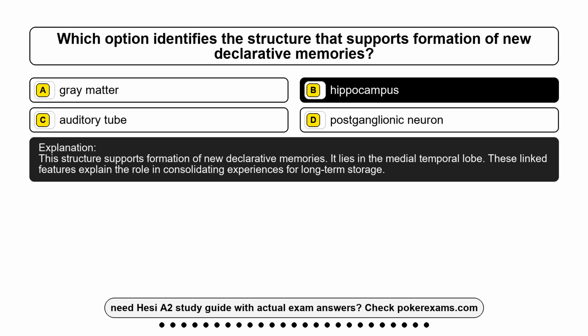This structure supports formation of new declarative memories. It lies in the medial temporal lobe. These linked features explain the role in consolidating experiences for long-term storage.